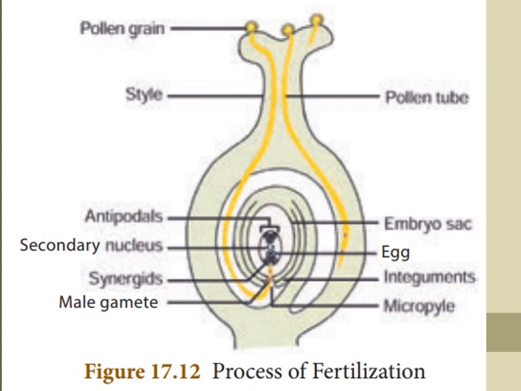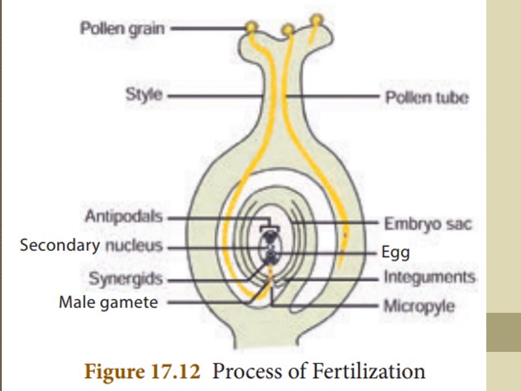The content of the pollen grain moves into the tube. The pollen tube grows through the tissues of the stigma and style and finally reaches the ovule through the micropyle. One hole is the micropyle. Through the micropyle, the pollen is going inside the ovule.